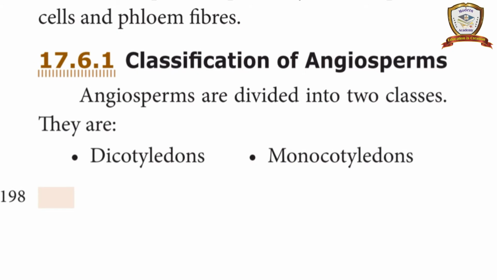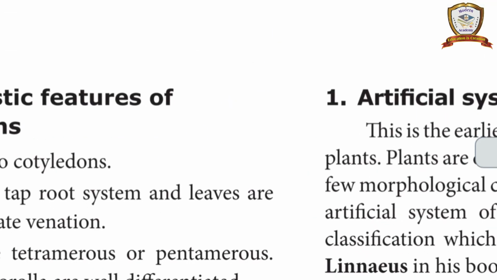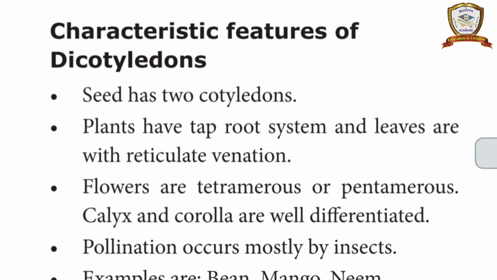We know very well about this. Angiosperms are divided into two classes, dicotyledon and monocotyledon. First we have to discuss dicotyledon. Dicotyledon means two cotyledons are there inside the seed. The plants have a taproot system and the leaves have reticulate venation.